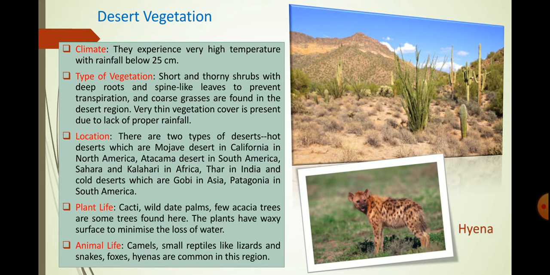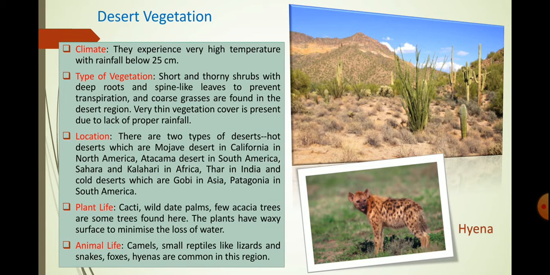Cacti, wild date palms, few acacia trees are commonly found over here. Plants have waxy surface to minimize the loss of water. As the amount of water is very less in this kind of area, plants grow according to that only, and the plants have a waxy surface to prevent transpiration and minimize the loss of water.